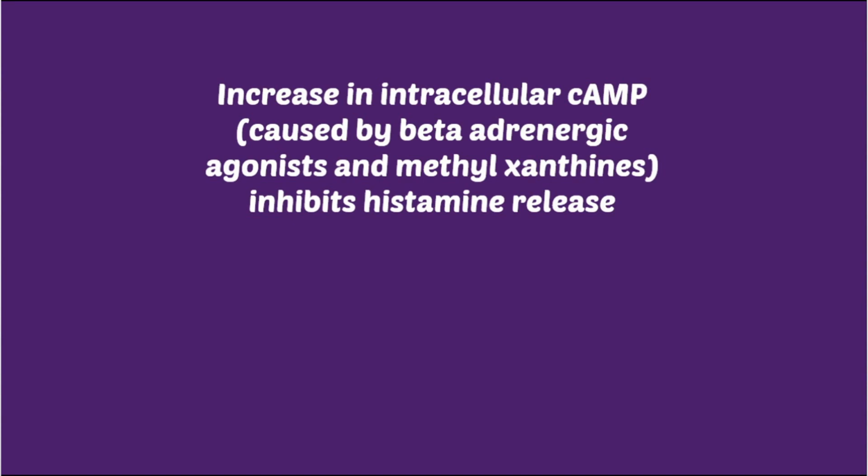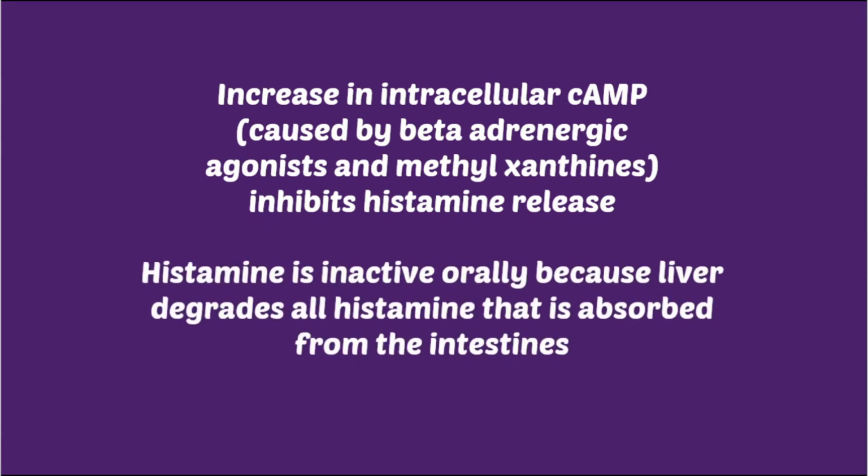Now this increased cyclic AMP will inhibit protein kinase C in the cell. This inhibition of protein kinase C will lead to inhibition of release of histamine granules from the mast cell, right? Histamine is inactive orally because the liver degrades all histamine that is absorbed from the intestine.